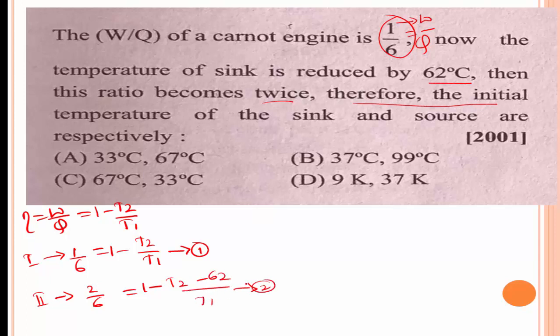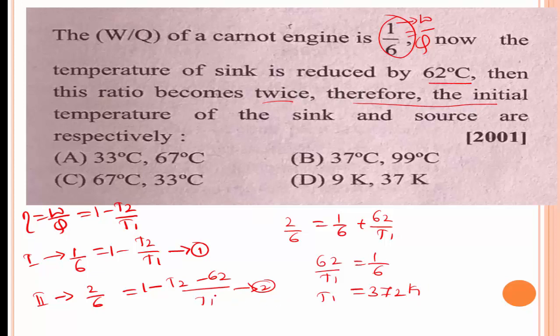This is equation number 2. Now using equation 1, we get 2 by 6 is equal to 1 by 6 plus 62 divided by T1, and then 62 divided by T1 is equal to 1 by 6. Therefore, T1 is equal to 372 Kelvin. When you are putting this value T1